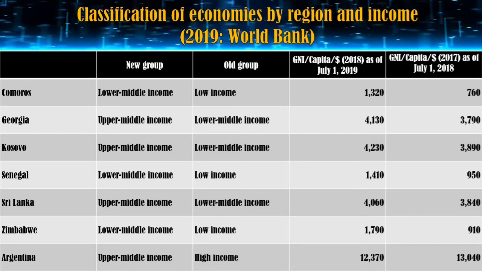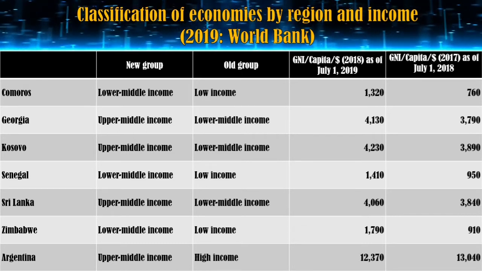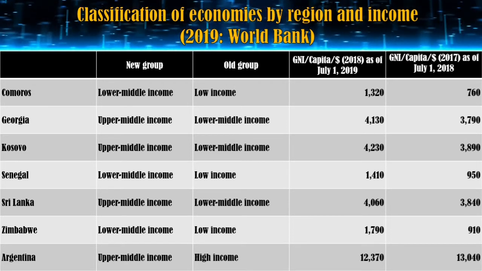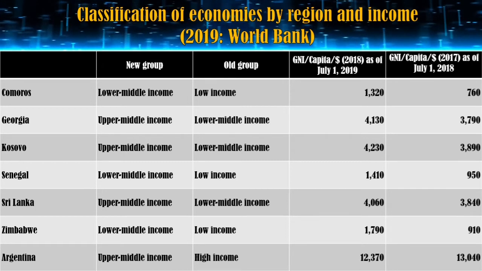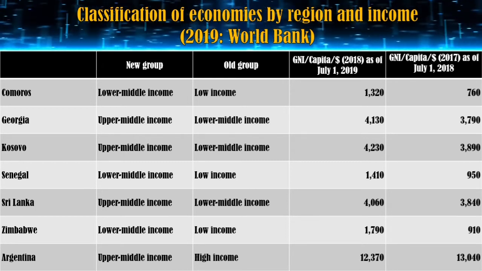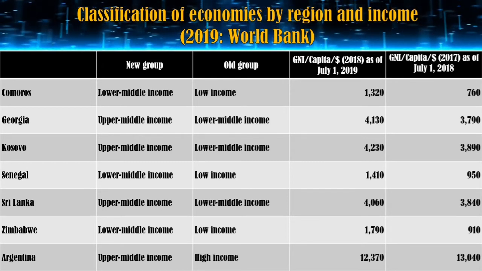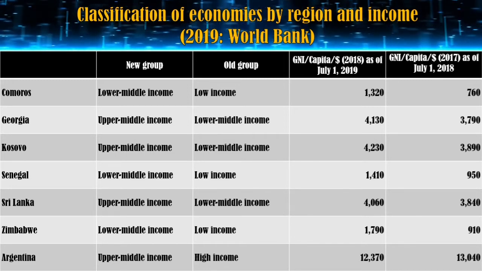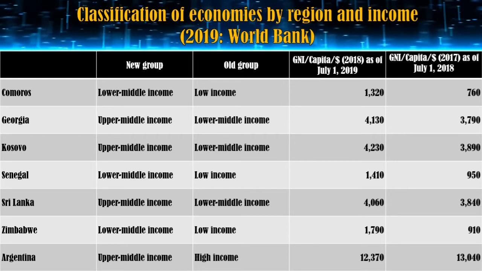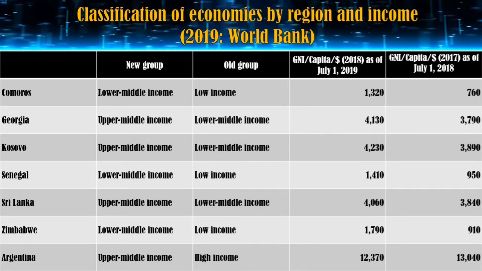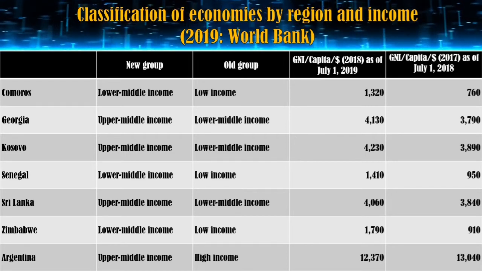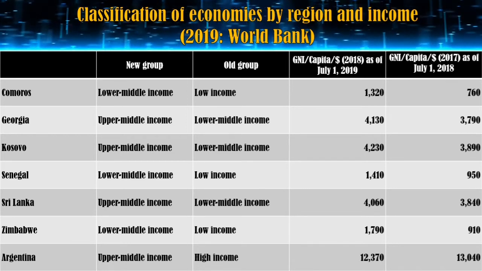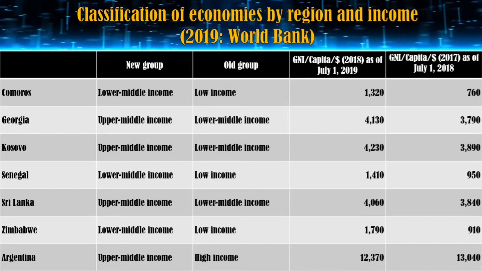While in the case of Argentina, in 2018 publication, the country belongs to a high income with GNI per capita of 13,040 US dollar. But in 2019, there is a decrease in their grouping, with the GNI per capita of 12,370, giving Argentina a new grouping of upper middle income.